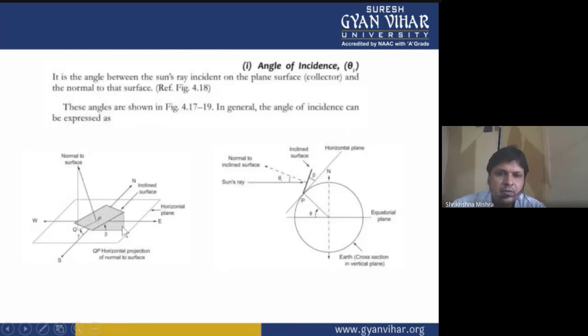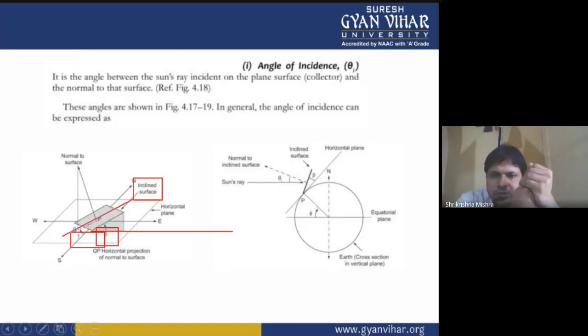So let me show you beta and gamma values. Here you can see beta is the angle by which the inclined surface under consideration is tilted from the horizontal plane. And gamma is the angle between the direction of that tilted surface and the north-south direction. This is gamma. And the third one is the angle of incidence.